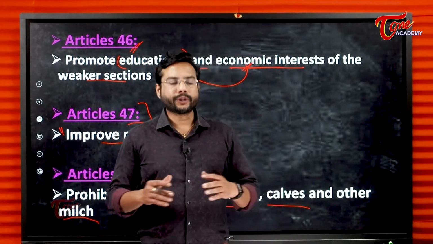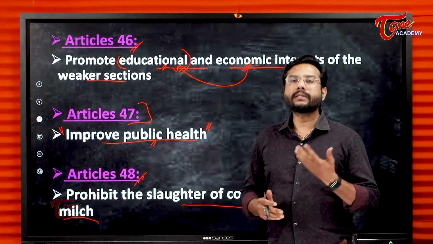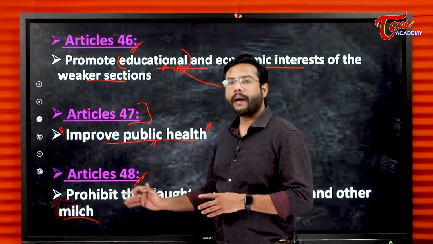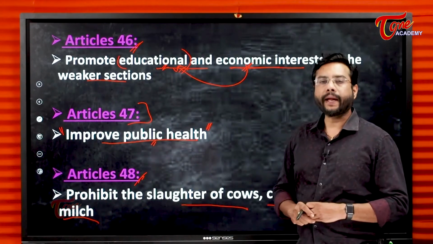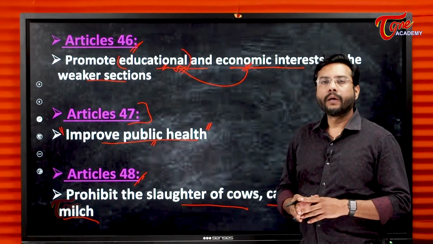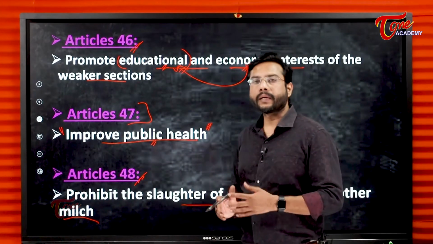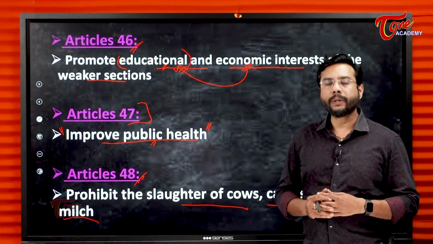For the population of our country, it is necessary that we increase milk production, and it also balances the ecology. So Article 48 emphasizes protection of such breeds which give milk, and also the improvement of such milching animals.